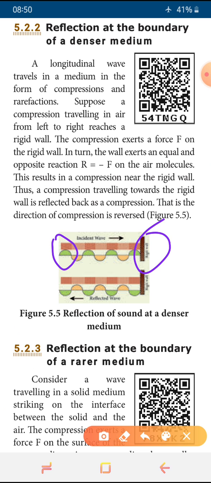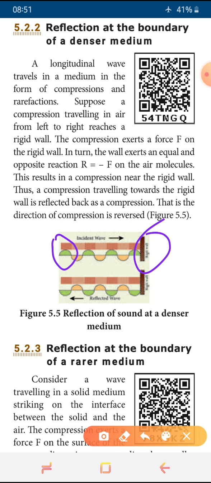Now it is moving from left to right. Now the rigid wall meets the compression, and the reflected wave comes back from right to left after striking on the rigid wall. And here, the wave that comes out after contacting the rigid wall is a compression. When the compression is striking the wall, it exerts some force. So that rigid wall will give some opposite force.